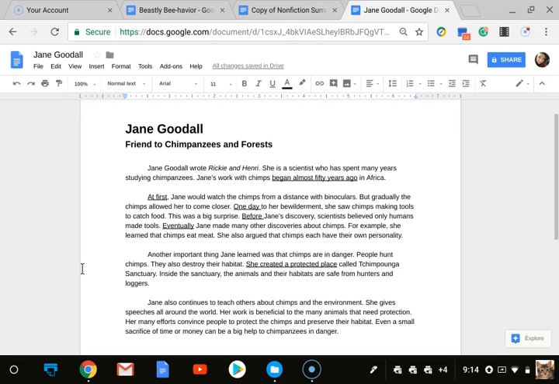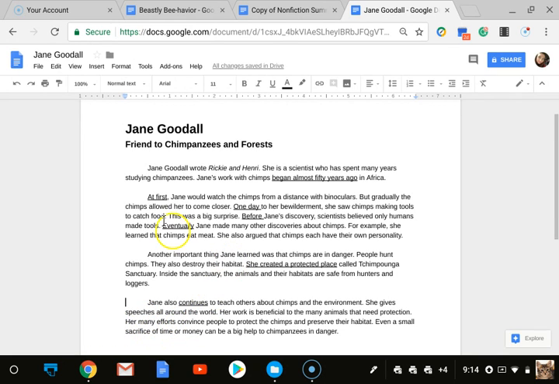Jane also continues to teach, so we see continues. It's telling us things are progressing in the sequence. Jane also continues to teach others about chimps and the environment. She gives speeches all around the world. Her work is beneficial to the many animals that need protection. Her many efforts convince people to protect the chimps and preserve their habitat. Even a small sacrifice of time or money can be a big help to chimpanzees in danger. Here at the very end, I see a little bit of cause and effect.